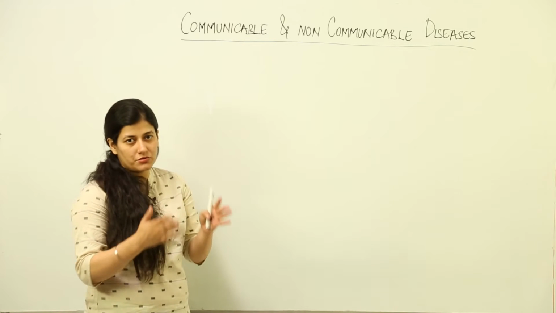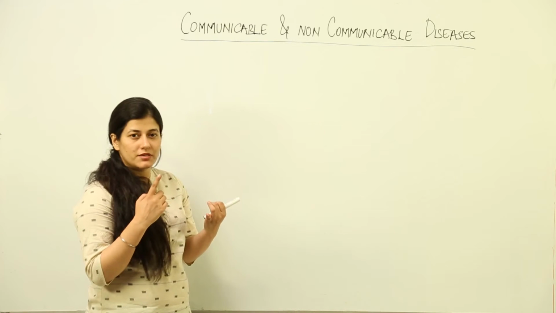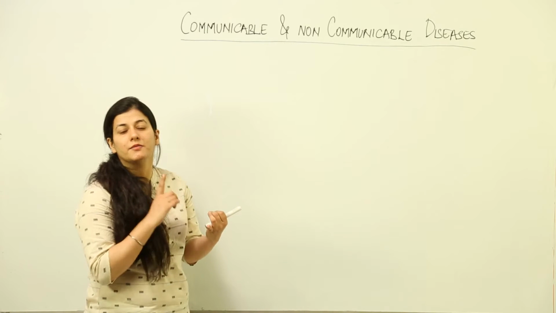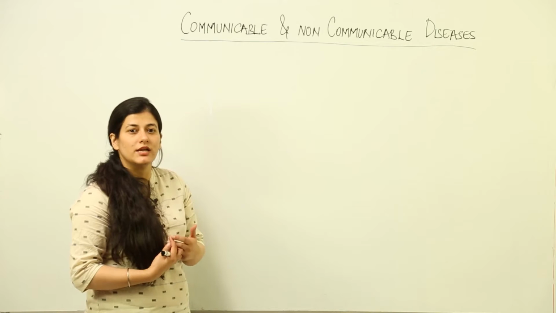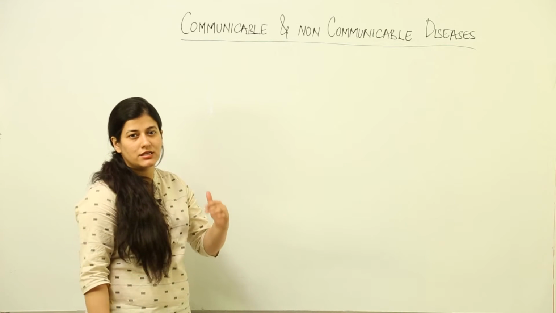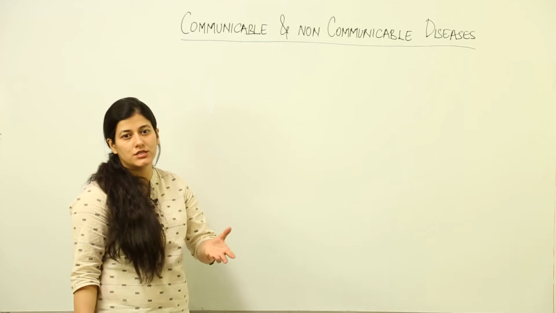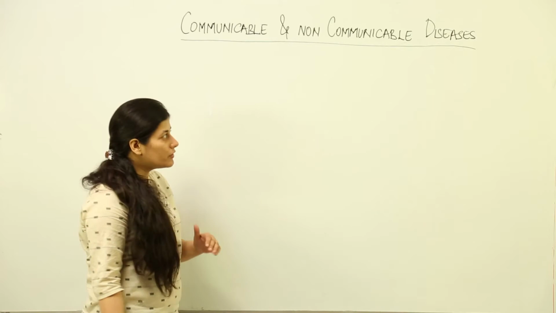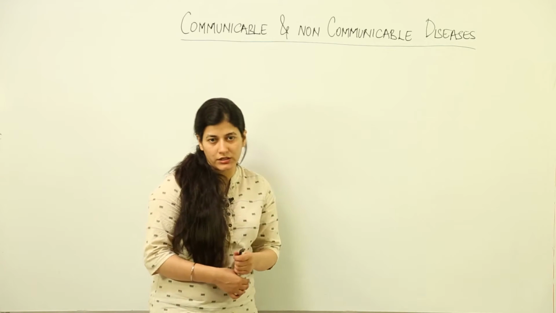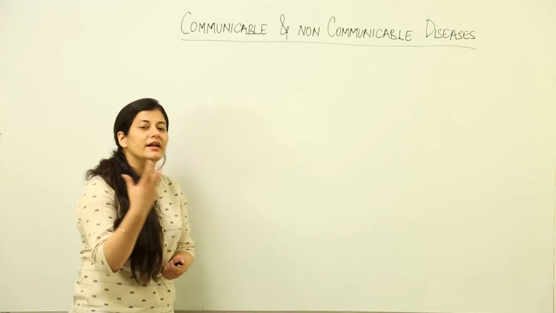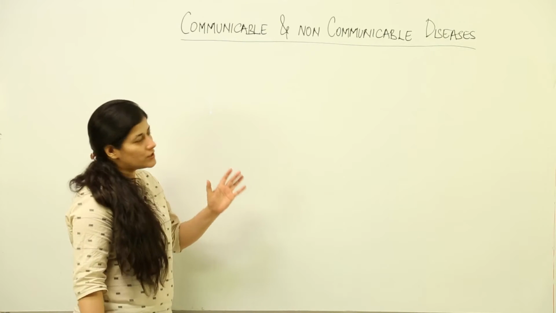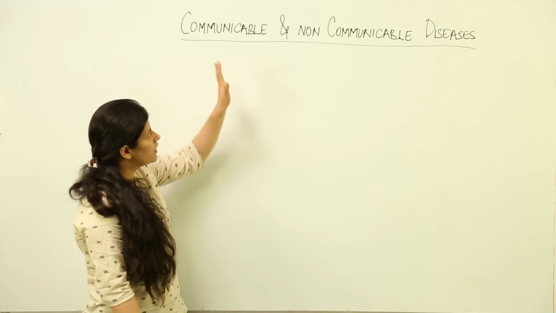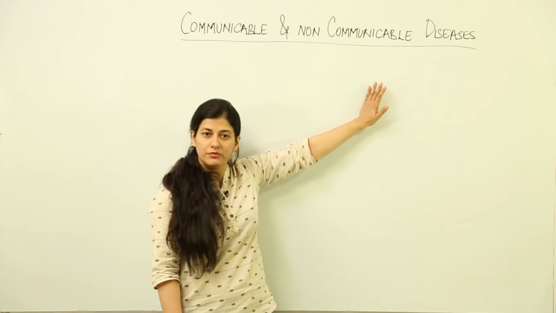Now when we talk about a diseased condition, the individual is not physically, socially and mentally well, okay. If it is not at the social, mental and physical level that the person is leading a balanced life, that means he or she is suffering from the disease. Now because we deal with the immune system over here, there has to be an antigen or an allergen and an antibody against it. So we are going to deal with that class of diseases which are communicable and non-communicable.